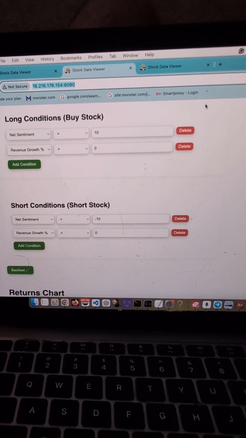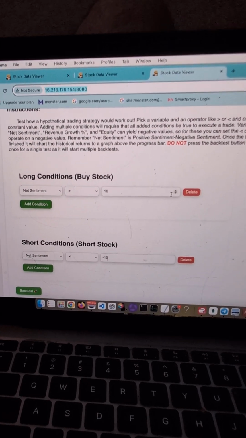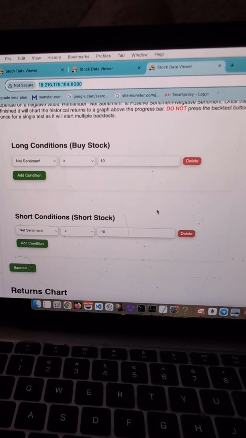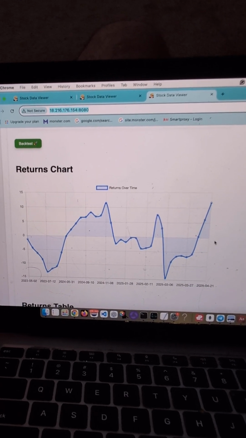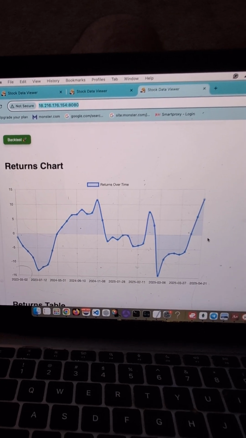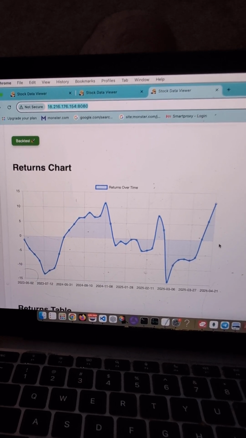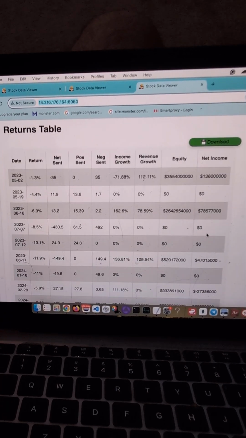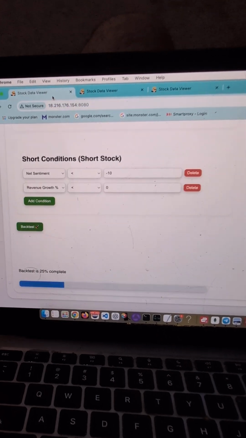So then the next backtest I wanted to show you is trading off just sentiment. So the configuration: long conditions is net sentiment greater than 10. Short conditions is net sentiment less than negative 10. The returns were kind of iffy. It made a lot more trades, quite a few more trades, but the returns had a lot of drawdown. As you can see, the drawdown is actually greater than the total return. And then we can see the chart over here. Backtest is 100% complete. So we'll go back to this.